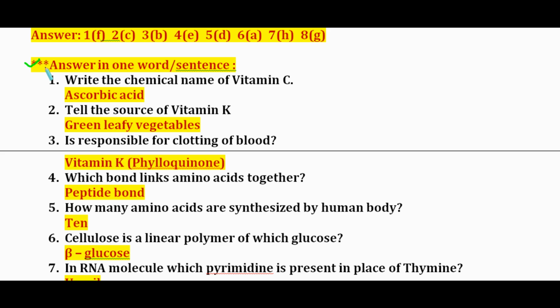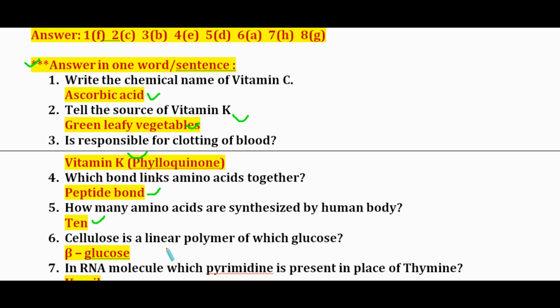Now the questions for one word or one sentence. Write the chemical name of vitamin C. It is ascorbic acid. Tell the source of vitamin K. It is green leafy vegetables. Which vitamin is responsible for clotting of blood? Vitamin K, also known as phylloquinone. Which bond links amino acids together? It is the peptide bond.